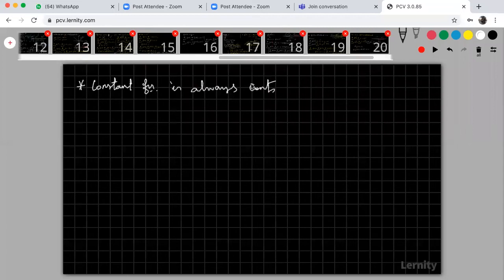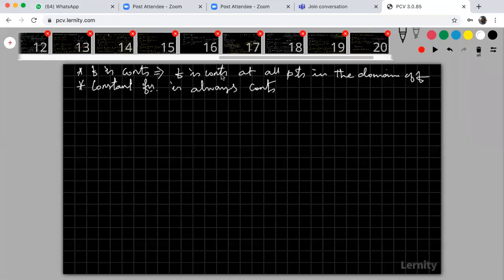Before that, what is the meaning of f is continuous? F is continuous means f is continuous at all the points in the domain of f.